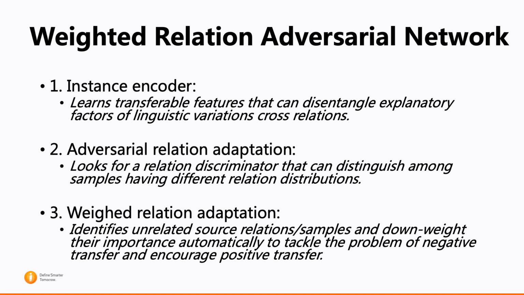Our approach consists of three modules: instance encoder, which learns transferable features that can disentangle linguistic variations across relations; adversarial relation adaptation, which can distinguish among samples having different relation distributions; and weighted relation adaptation, which can identify unrelated source samples and downweight their importance automatically to tackle the problem of negative transfer and encourage positive transfer.